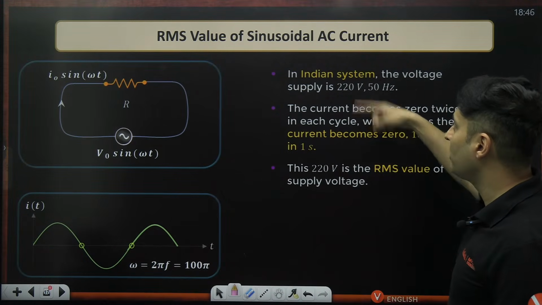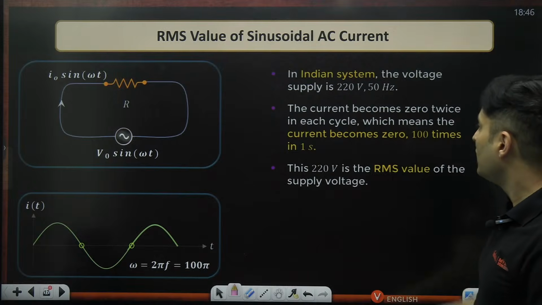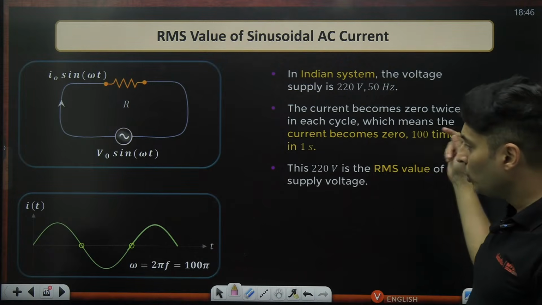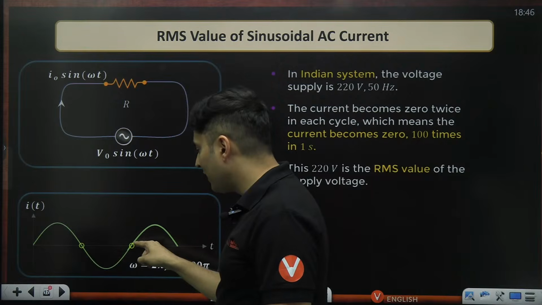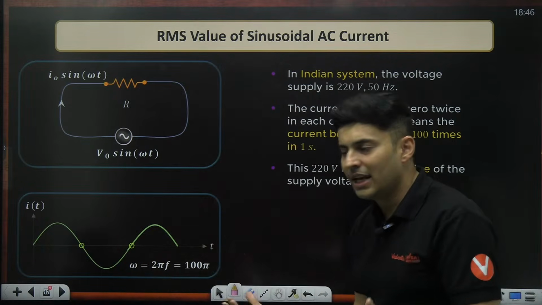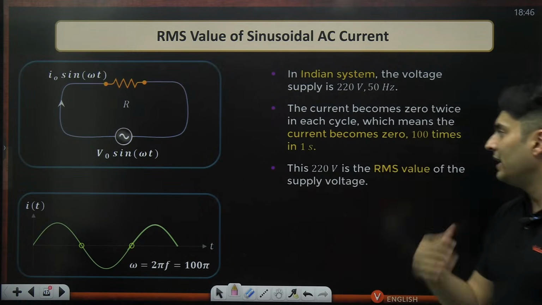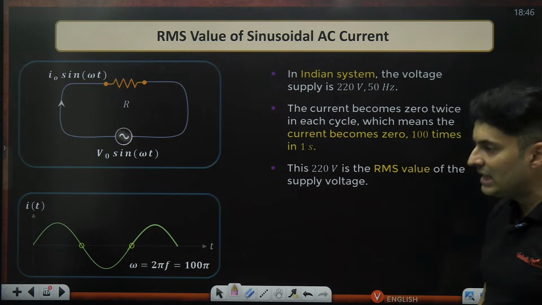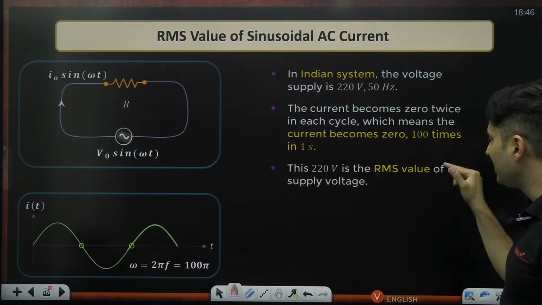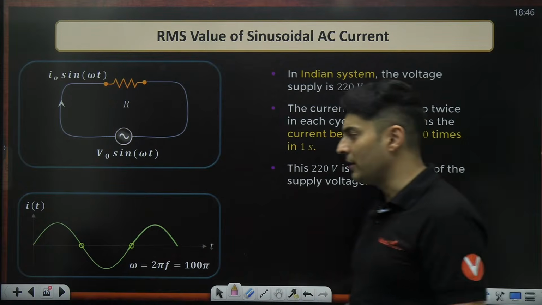So the frequency is 50 hertz, and 220 volts is the RMS. The current will become zero two times in every cycle, once in the positive cycle and once in the negative cycle, but at other times it is either positive or negative. This is very interesting, guys. So 220 volts is always the RMS value.